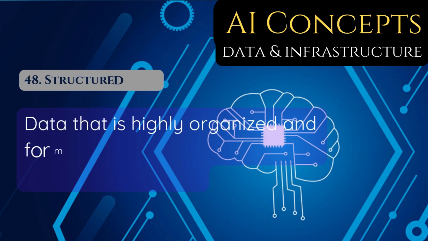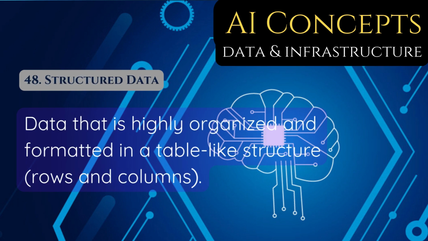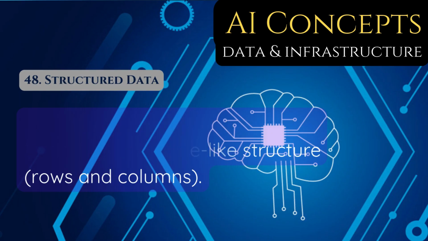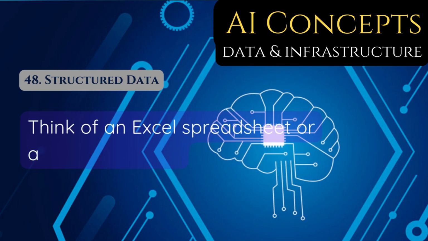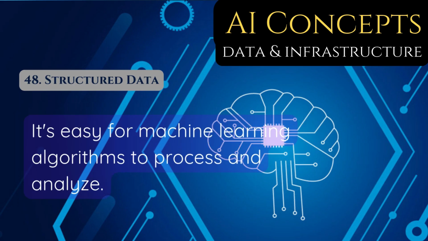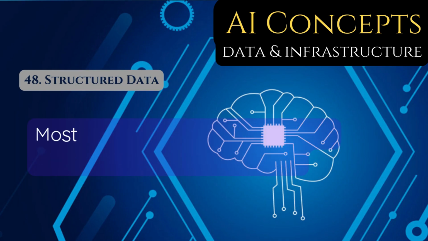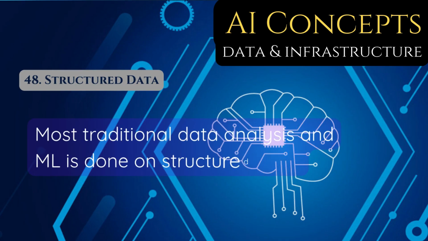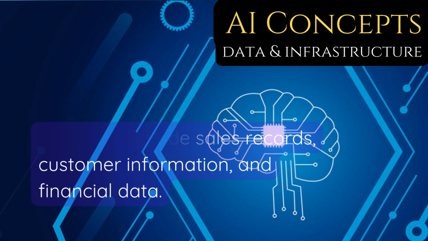48. Structured data. Data that is highly organized and formatted in a table-like structure, rows and columns. Think of an Excel spreadsheet or a database table. It's easy for machine learning algorithms to process and analyze. Most traditional data analysis and ML is done on structured data. Examples include sales records, customer information, and financial data.